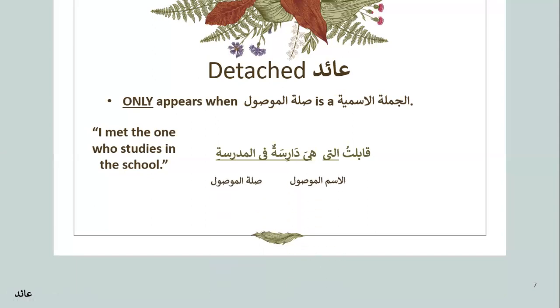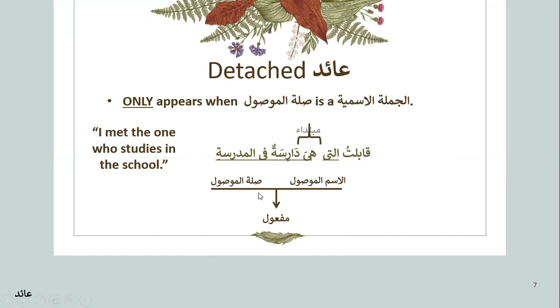So allati is your ism mawsul, and here darisatun fil madrasati is your silatul mawsul. Now, this whole is basically your maful. Why is it maful? Because you already have an inside fail over here, which means I met. That means this whole unit would be your maful, most likely, because there's no harf jar. As you know, mutalik bil fail comes with harf jar or the special mudafs. There's no such thing, so most likely this is your maful.